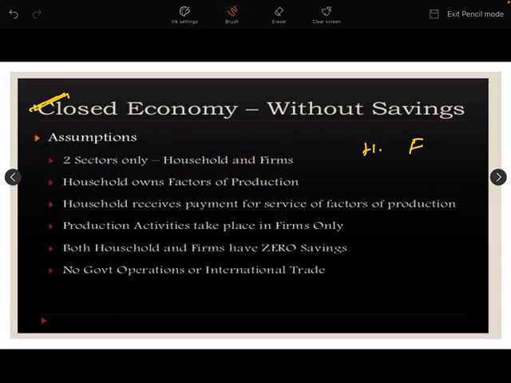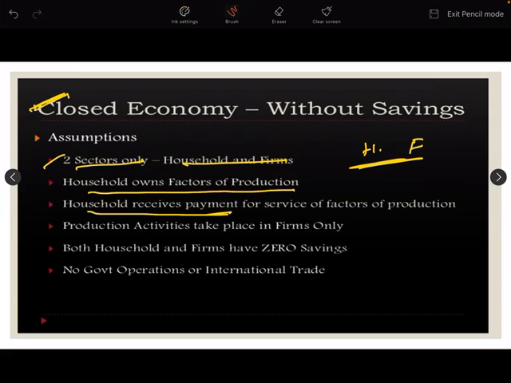according to the CBSE syllabus, we are explaining circular flow of money between two sectors. Here some assumptions are given. One is two sectors only, the household sector and firms. Households own factors of production. Households receive factor payments for services of factors of production. Production activities take place in firms only.